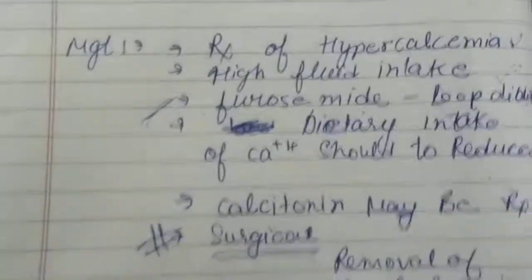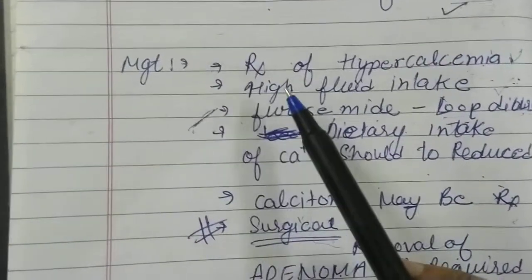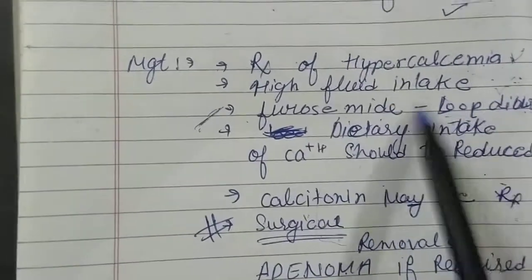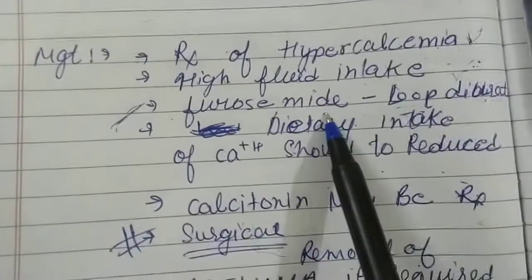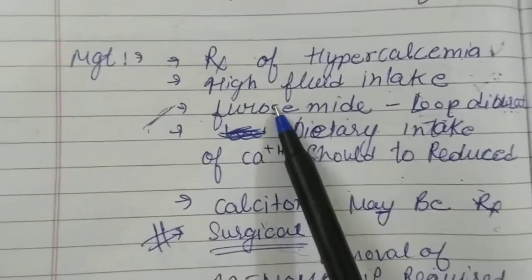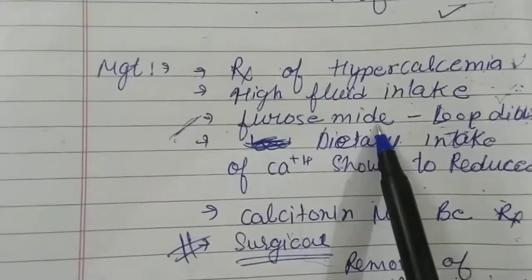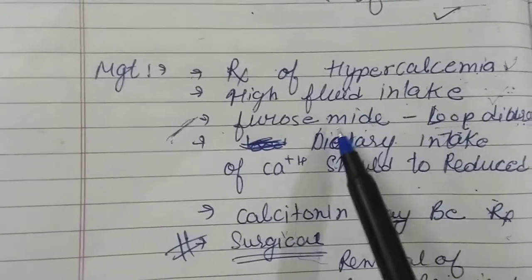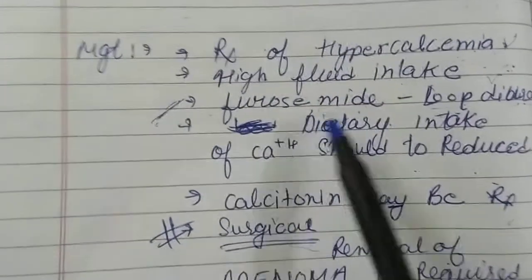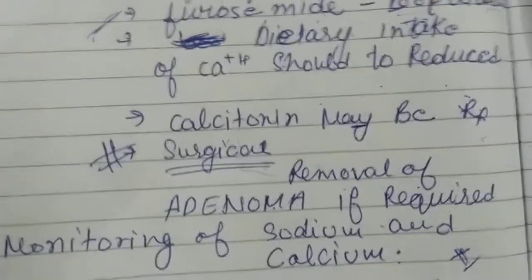Okay, in management, what will you do? You'll treat the hypercalcemia first, then you'll have to tell the patient to take high fluid. Intake of the fluid should be increased. Furosemide should be given. It is a loop diuretic. Why are we giving this diuretic? Because this is the one kind of diuretic which also eliminates calcium from the kidneys. Okay, that's why we are giving it. Dietary intake of calcium should be reduced, and calcitonin may also be prescribed.